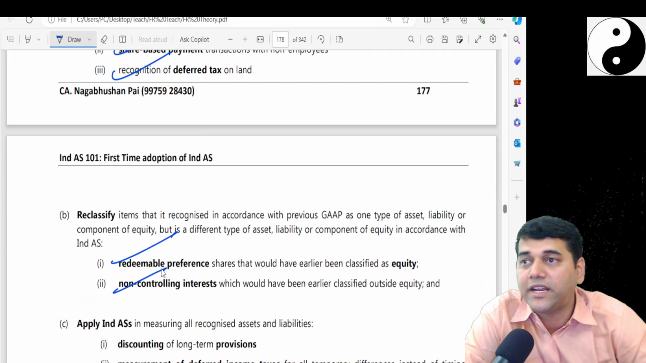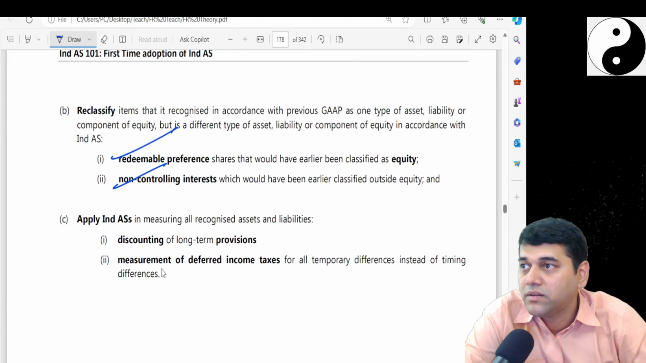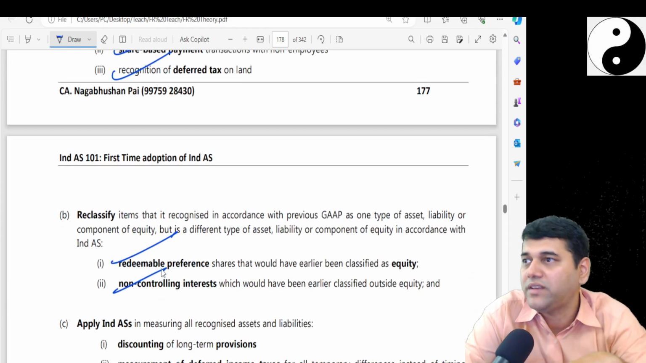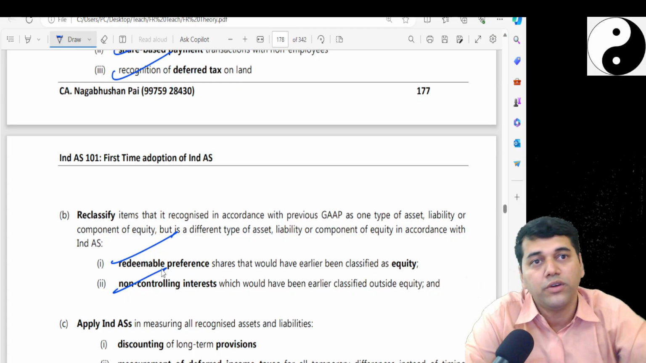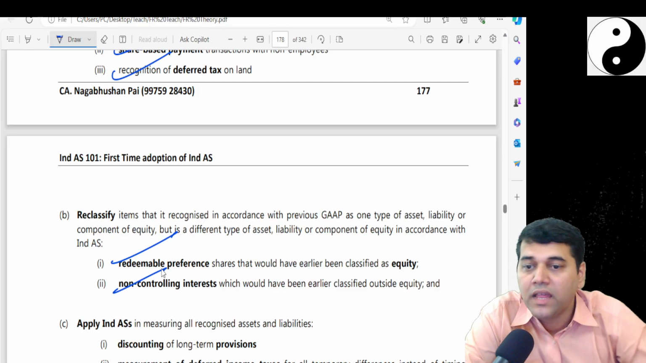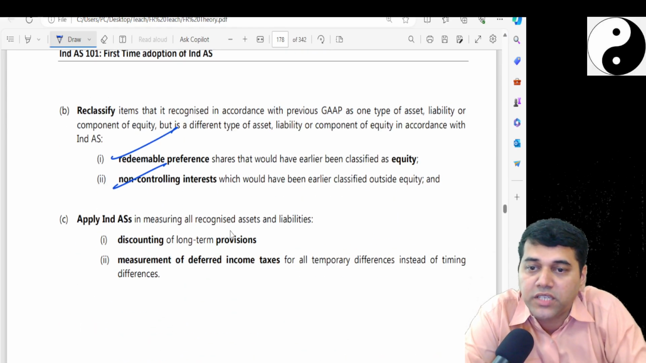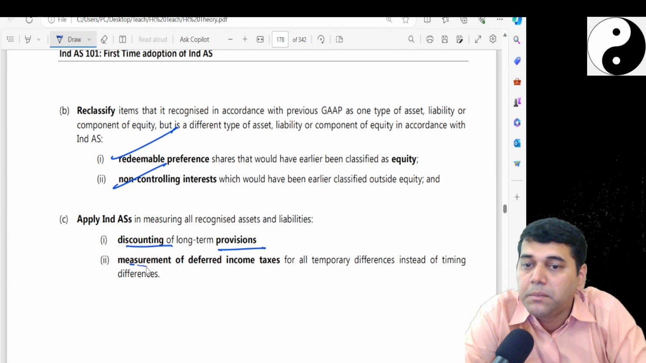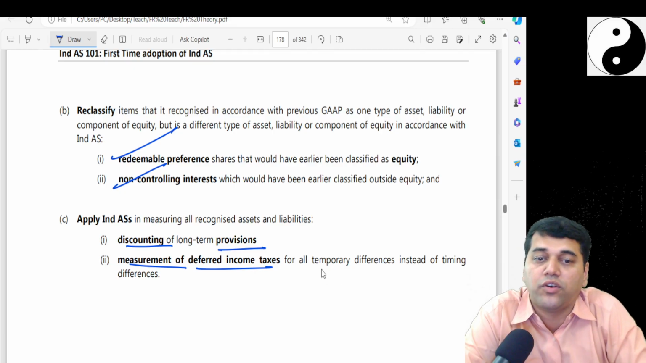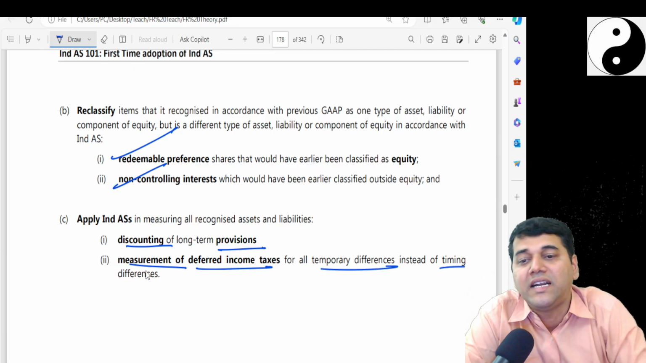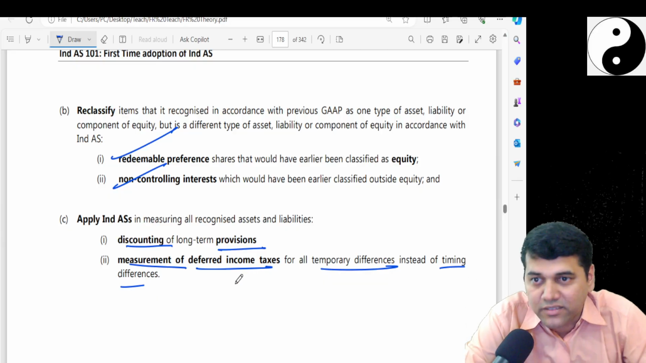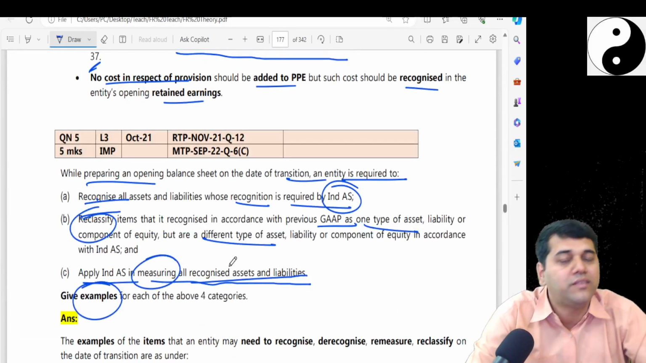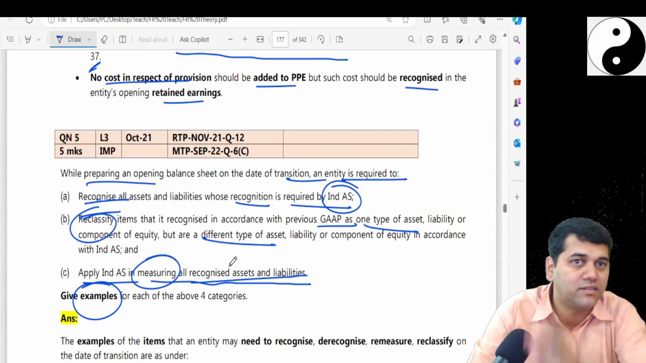Previously it was a negative balance, you would not have recognized it. A negative balance of NCI might have been there. They would not have shown a minority interest. So now even though it is negative, you have to recognize it. And apply Ind AS in measuring all recognized assets and liabilities, like discounting of long-term provisions, and measurement of deferred income taxes for temporary differences instead of timing differences. Okay, anyhow, one new word. Again, chances are very low. I gave this because it was very similar to that reconciliation issue.